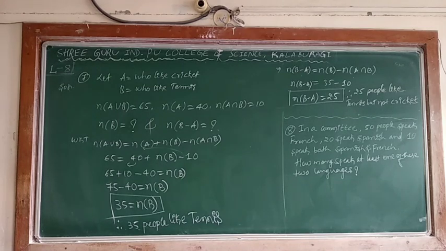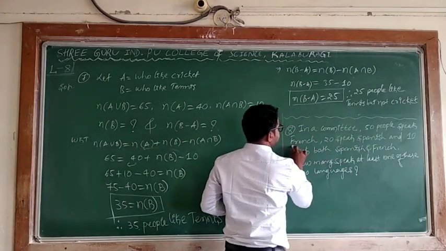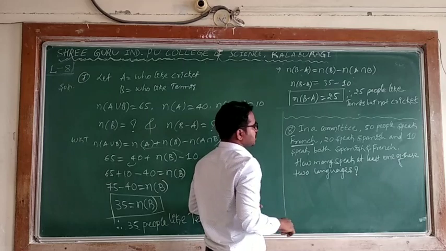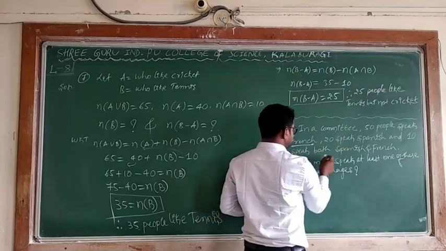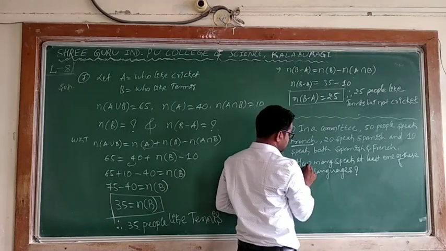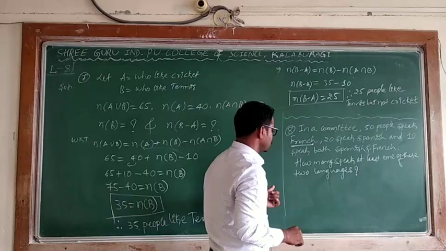In a committee, 50 speak French, 20 speak Spanish, 10 speak both. He is asking how many speak at least one of these two languages.